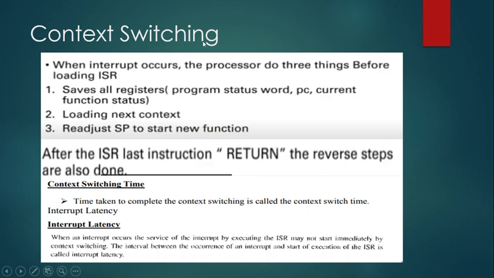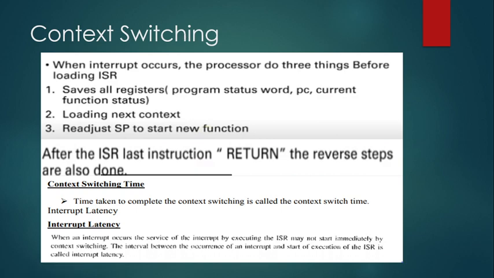So this is the context switching concept. Context switching is present in all types of interrupt service routine, that is, whenever the interrupt is going to occur. That is all about what we are going to store. We know that there is a process of storing and then restoring the program data which the processor was currently executing. So this is about the concept of context switching.